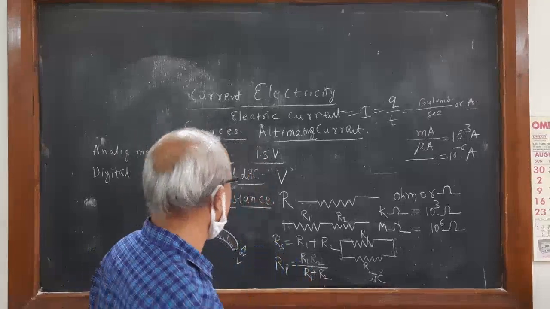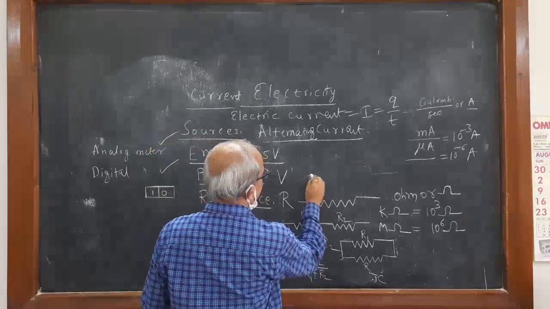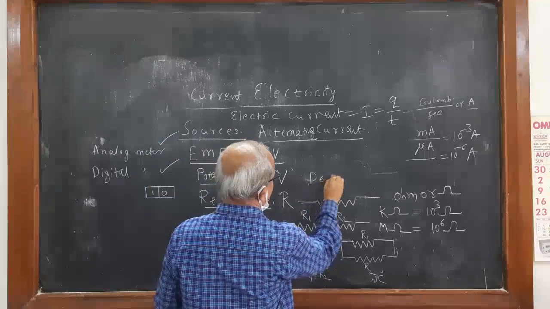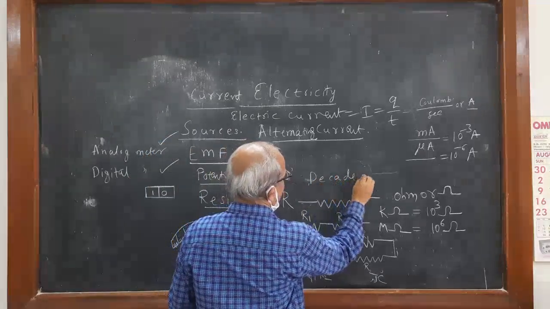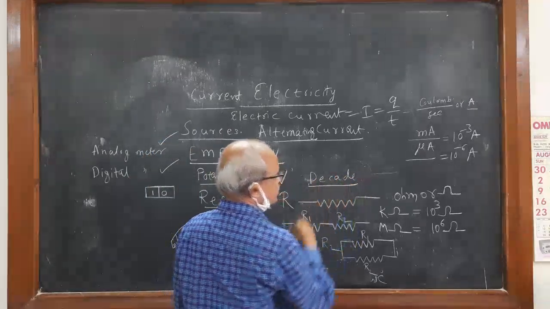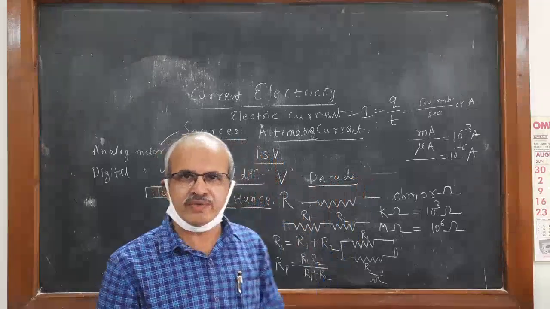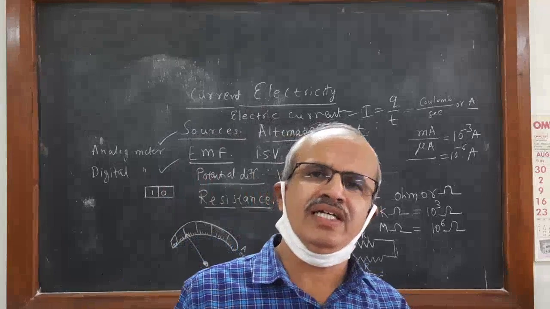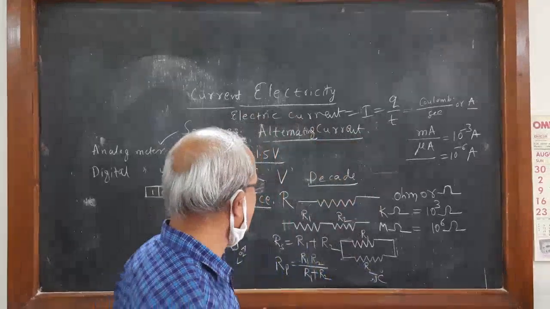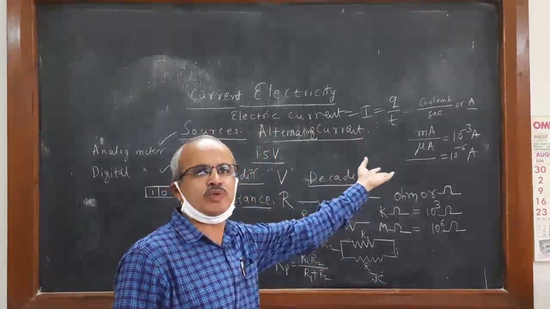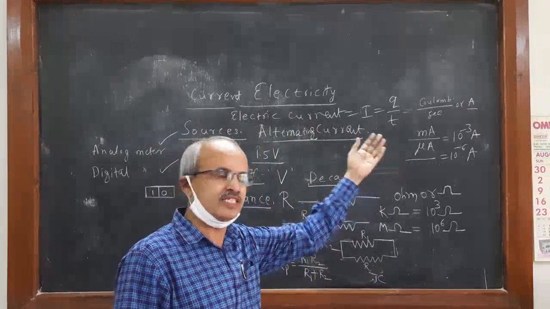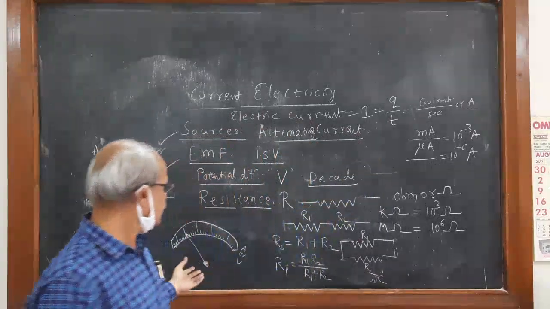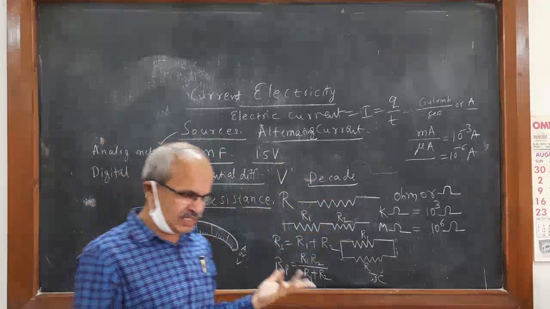Decade means you can get decimals here: 0.1, 0.01, 0.02, 0.003 like that. Or multipliers, 10 to the power 1, 10 to the power 2, 10 to the power 3 like that. Decade resistances. Like this you can get resistance measurements,